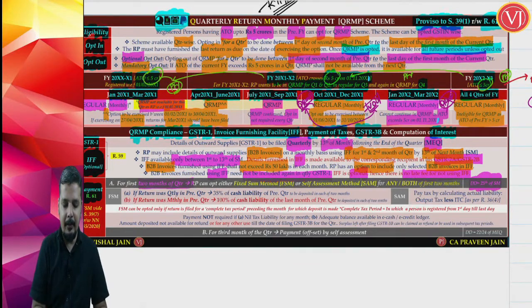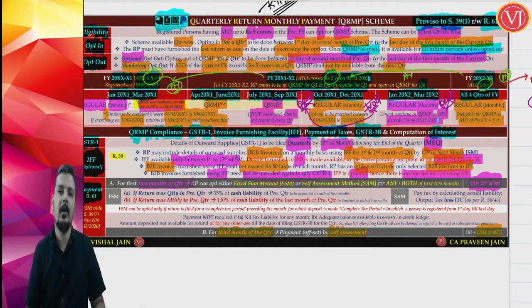For the last month of the quarter, you have only one method, the self-assessment method, no other option. The due date is 22nd or 24th after the end of the quarter, depending on which state you are in. I repeat, for the first 2 months of the quarter, the due date is 25th after the end of the month. For the last month of the quarter, the due date is either 22nd or 24th after the end of the quarter, depending on which state or union territory you are in.